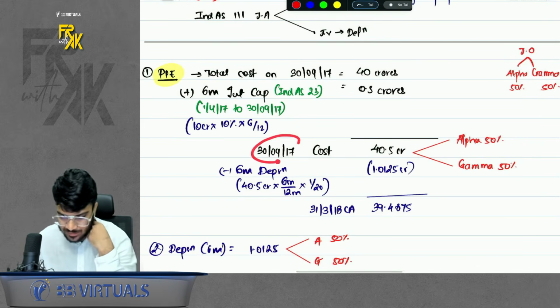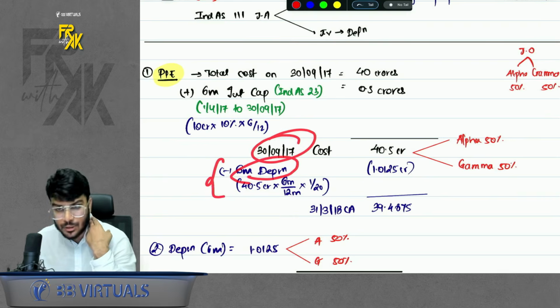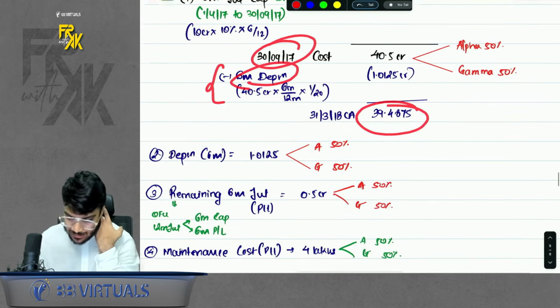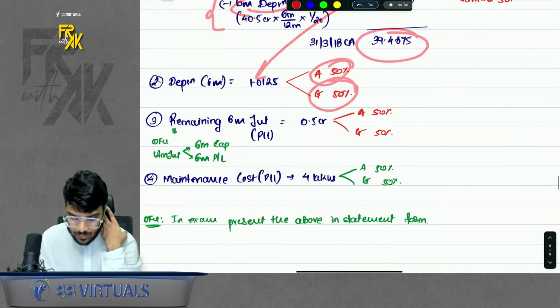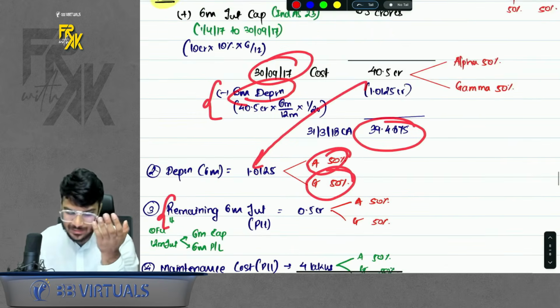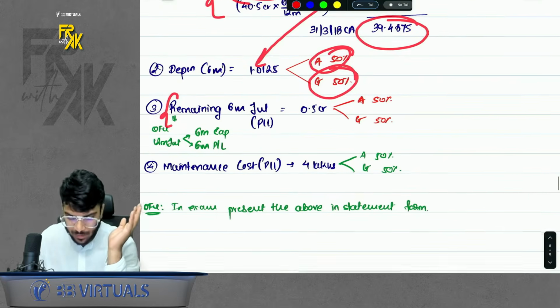But this is the cost on 30th September. Deduct the 6 months depreciation, you will get the year-end cost. So this depreciation will also be bifurcated between Alpha and Gamma 50-50. Then what about the remaining 6 months interest? See, 6 months interest is capitalized. What about the remaining 6 months?